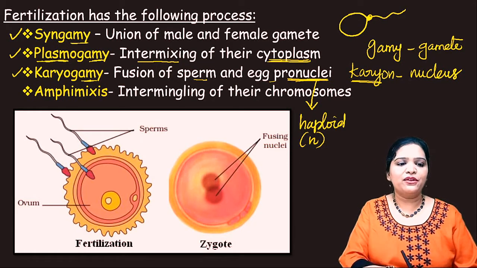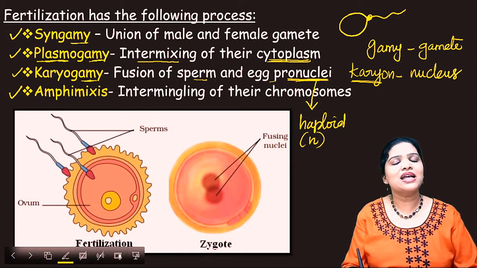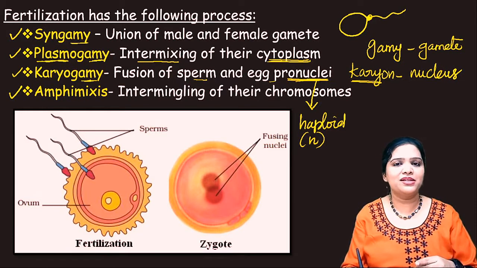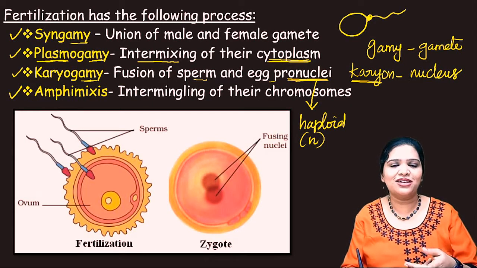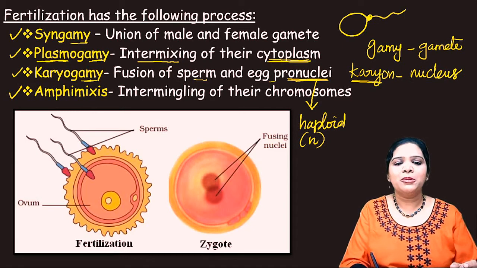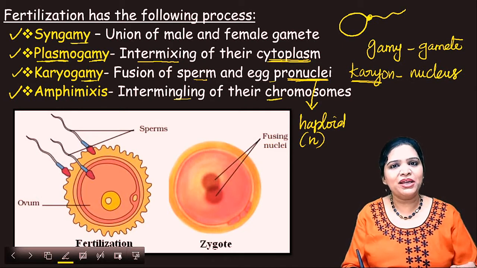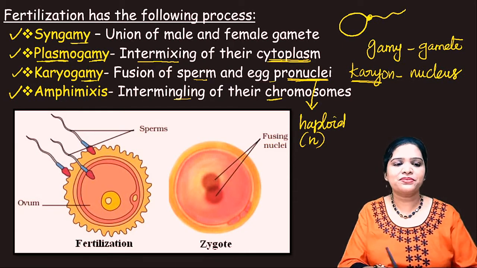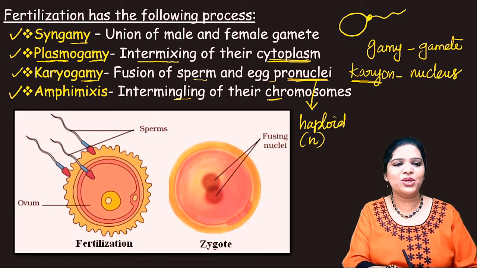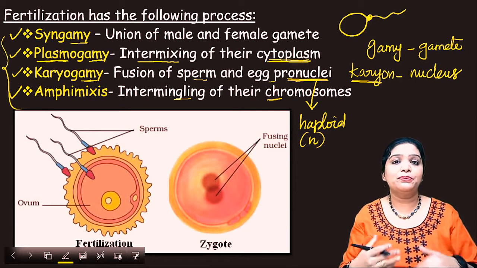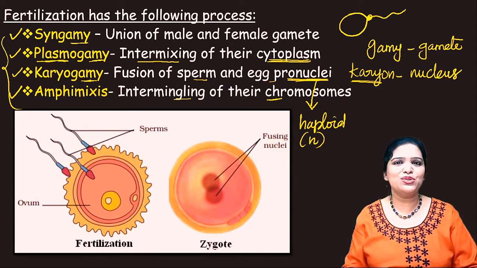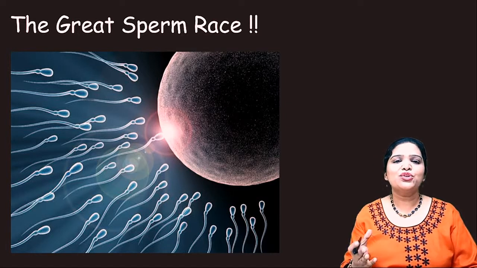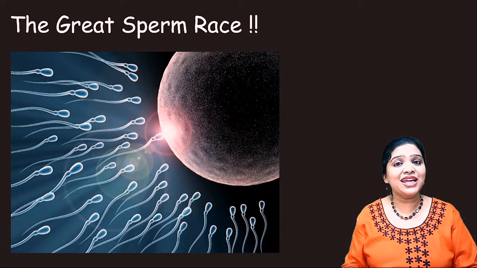And the fourth one, amphimixis. Amphi means two. We say amphibians, right? Similarly here, amphimixis. Amphi means two mixing together. What two are mixing together? The intermixing of the sperm and the egg chromosomes. That is called amphimixis. So these are some processes involved in fertilization, and these are the terminologies we use for fertilization. When we talk about fertilization, it is a very interesting phenomenon in human reproduction.